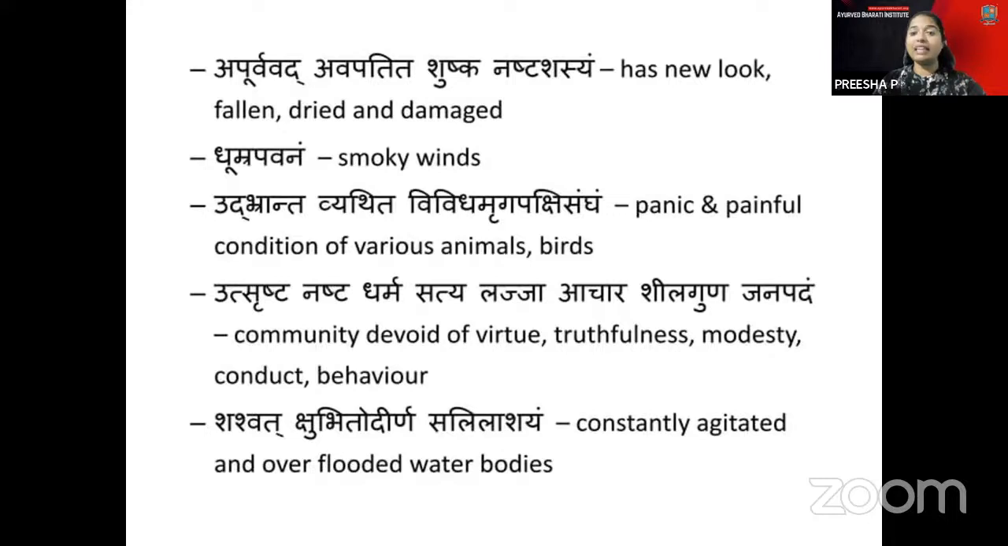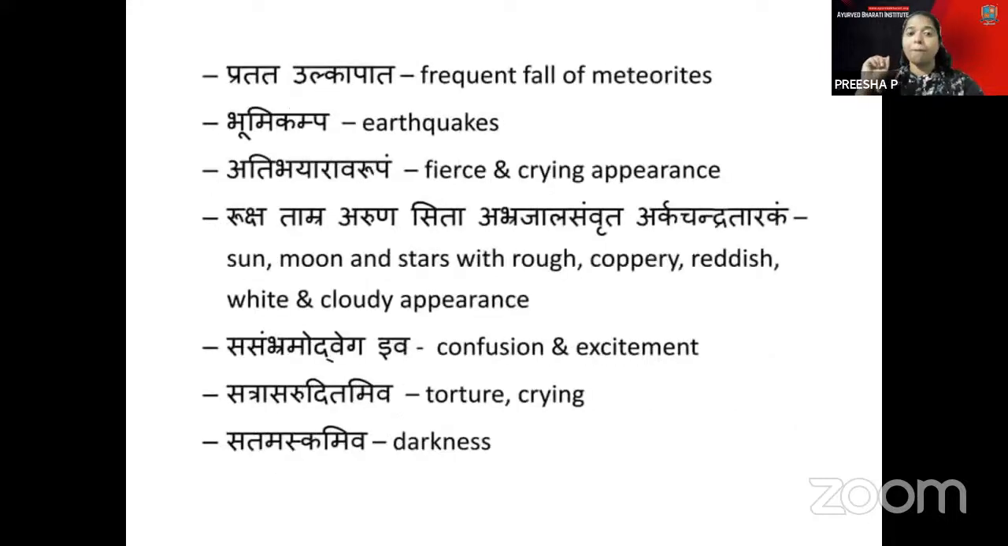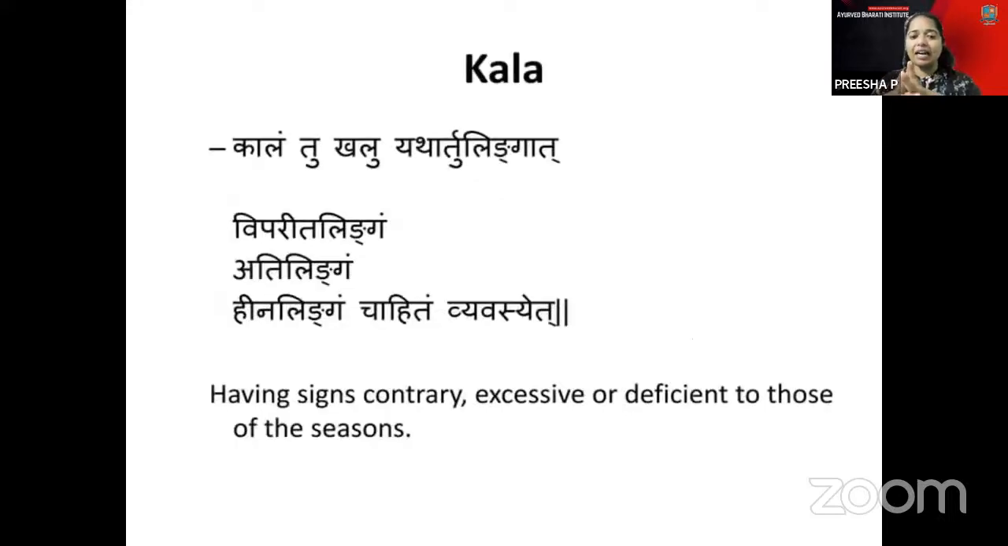Then you have Pradata Ulkapata. This also can be asked: Pradata Ulkapata is particularly seen in which Janapadodvamsakara Bhava? Bhumikampa, the earthquakes, are also found, with a fierce and crying appearance, confusion and excitement, excessive torture and crying, and also darkness. And these are about the Kala. In the Kala, a particular condition is told, but the opposite of it is happening.